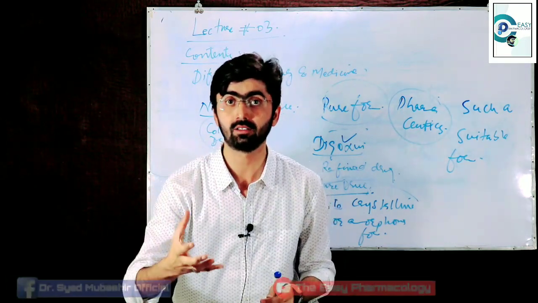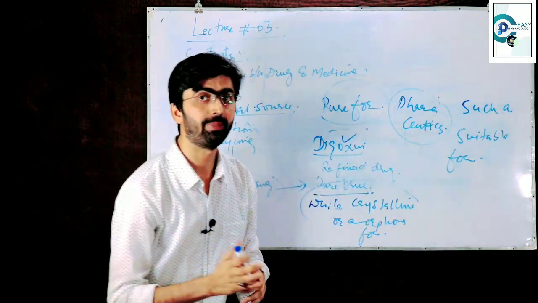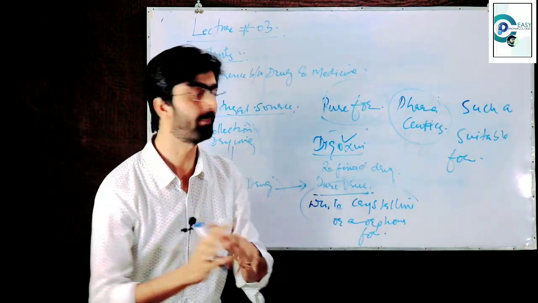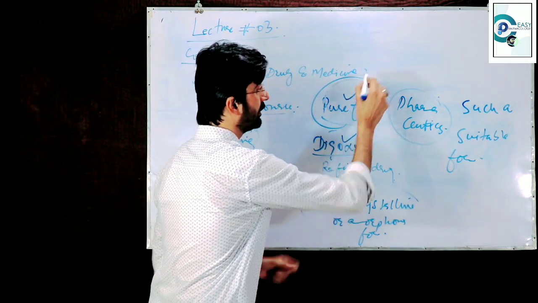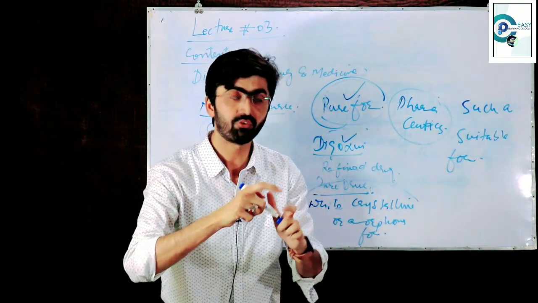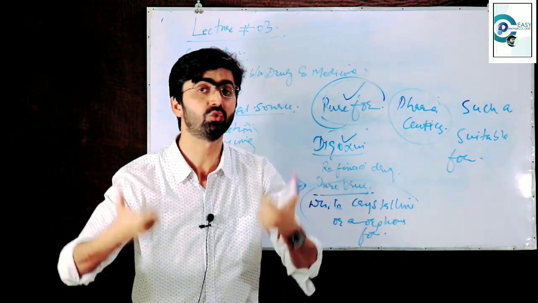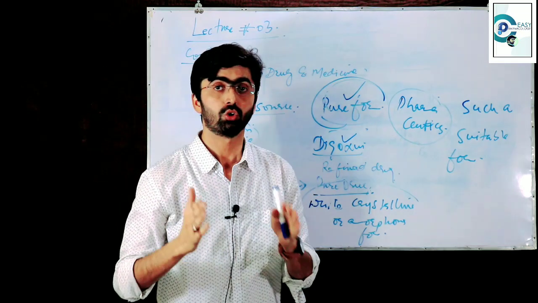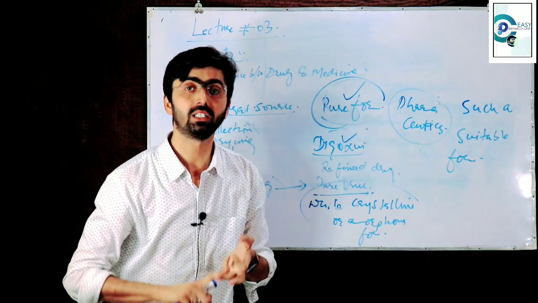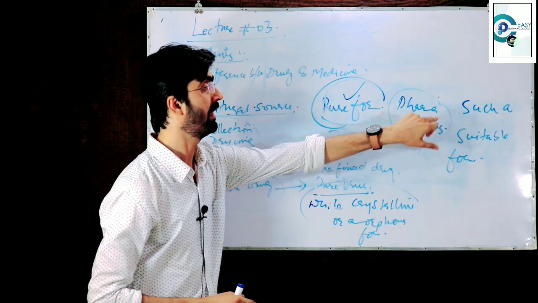Okay, this is the science. This science came into being to overcome this problem. Which problem? To convert this pure form into such a suitable form that the form of the drug can be conveniently, safely, effectively used by human beings. So to overcome this issue, the branch of pharmacy came into being. That branch, that science of pharmacy is known as pharmaceutics.